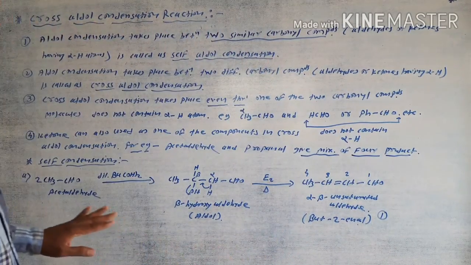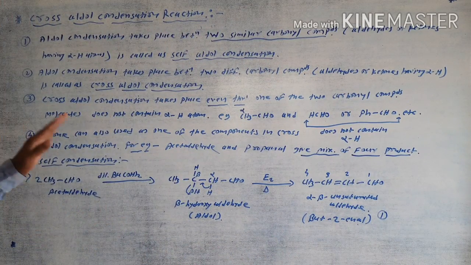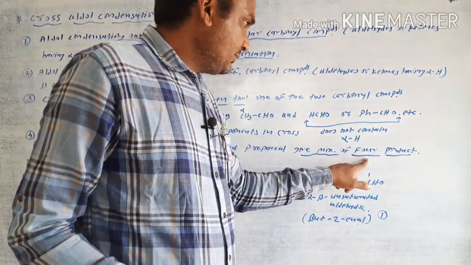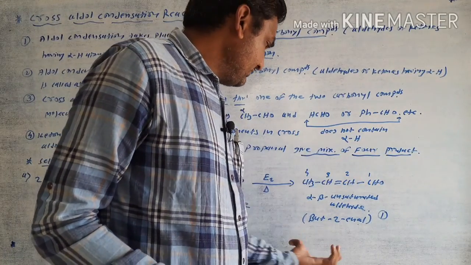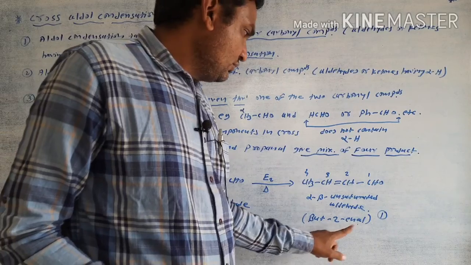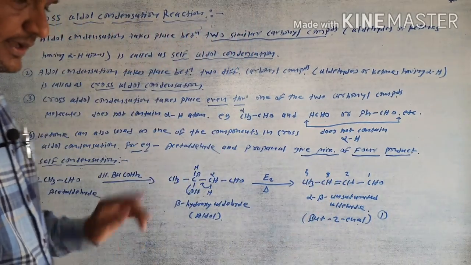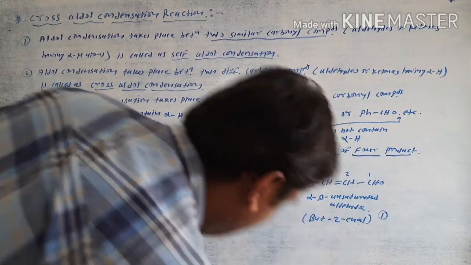The remaining three are also products; overall there are four products, in which the first product is but-2-enal. The remaining three products are like this.